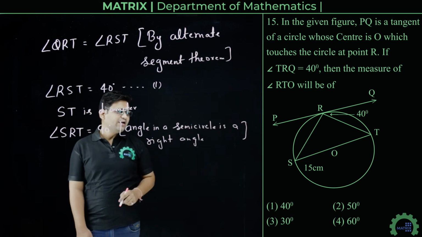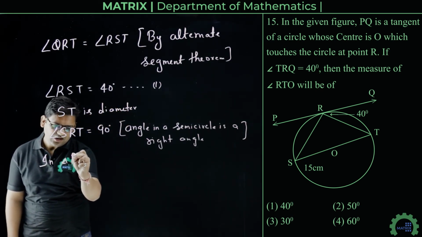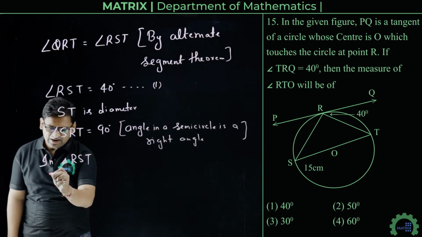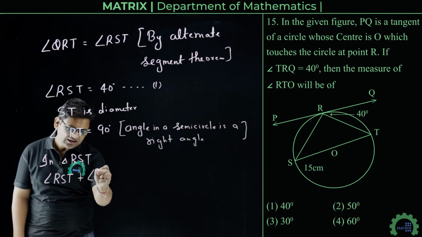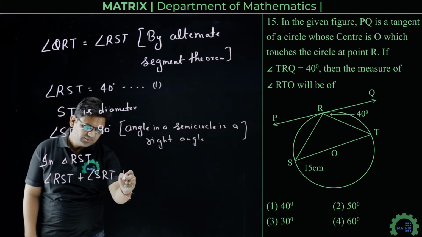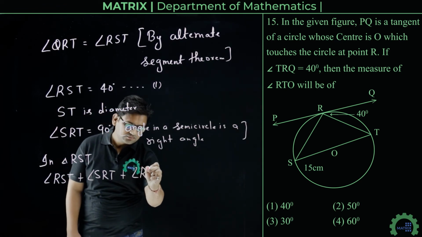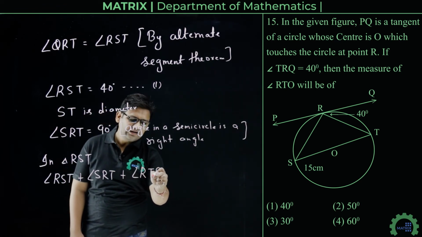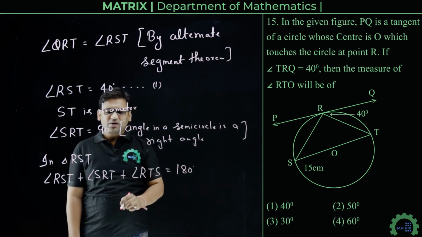Alright, now in triangle RST, we can write angle RST plus angle SRT plus angle RTO or RTS, that will be 180 degree. Angle sum property of a triangle.